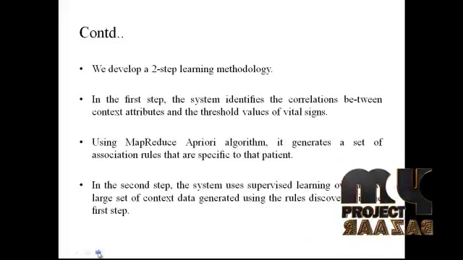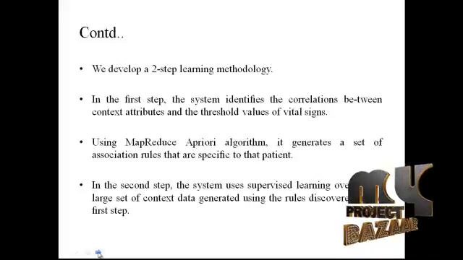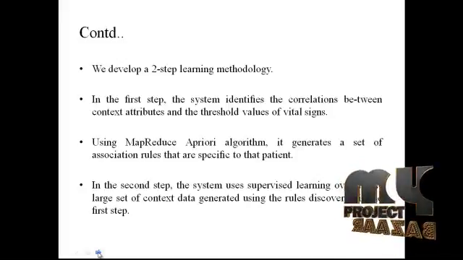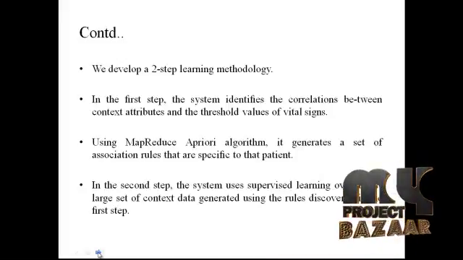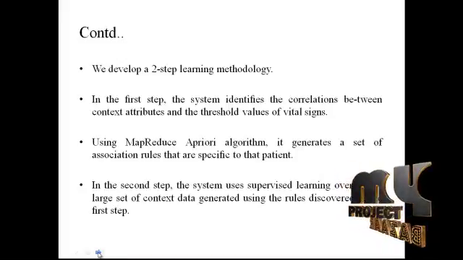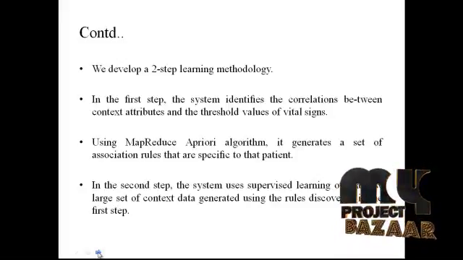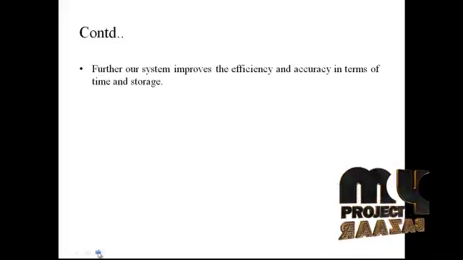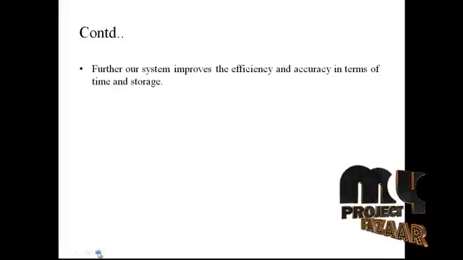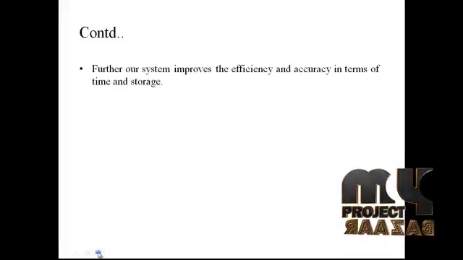We develop a two-step learning methodology. In the first step, the system identifies the correlations between context attributes and the threshold values of the vital signs. Using a MapReduce API algorithm, it generates a set of association rules that are specific to the patient. In the second step, the system uses supervised learning over a new, larger set of context data generated using the rules discovered in the first step. Further, our system improves efficiency and accuracy in terms of time and storage. This is the abstract of our process.